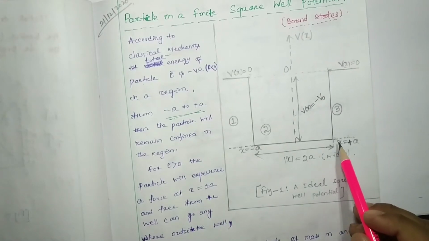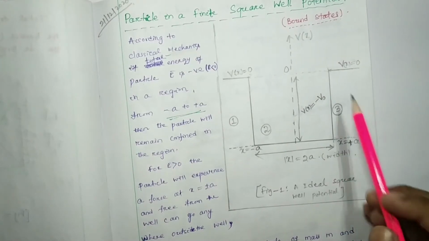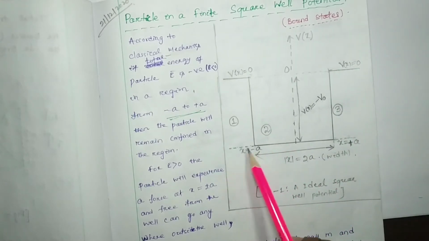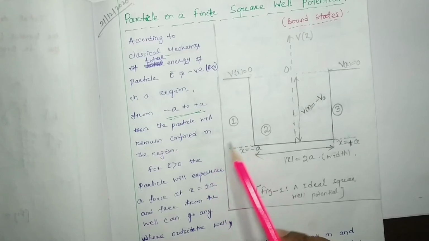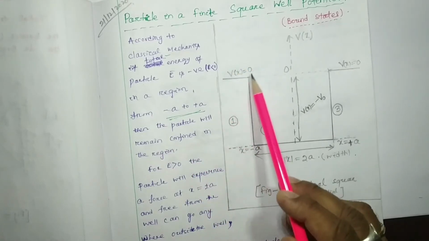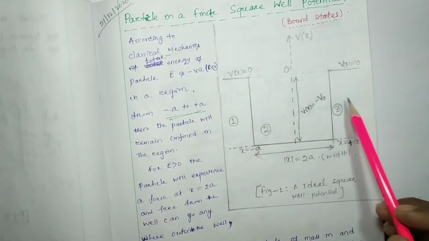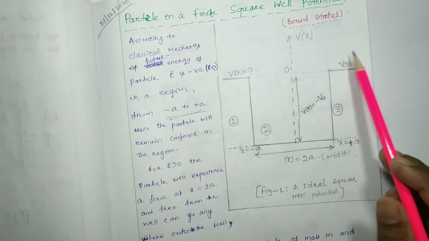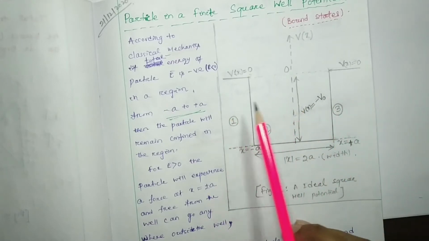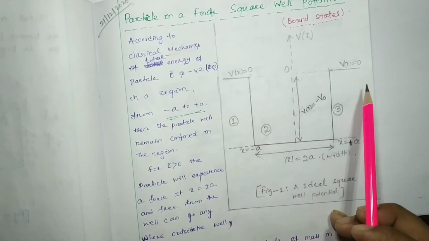Beyond x equal to plus a, V(x) equals 0, and beyond x equal to minus a, up to minus infinity, V(x) equals 0. That means the potential is 0 in these regions. So here you can see that three distinct regions are found.